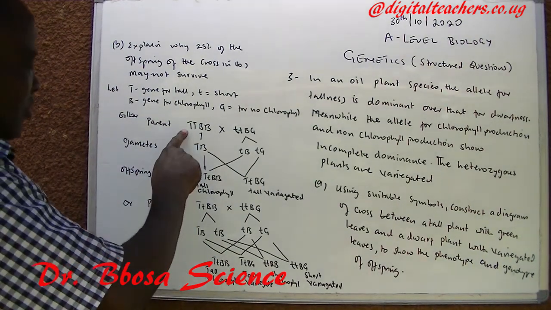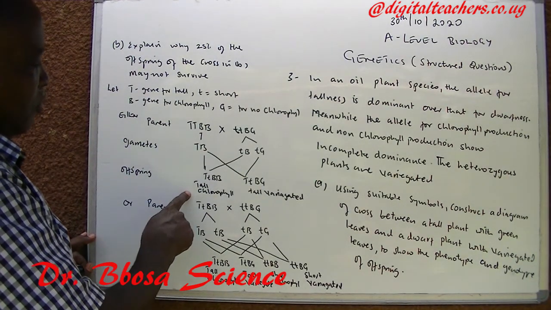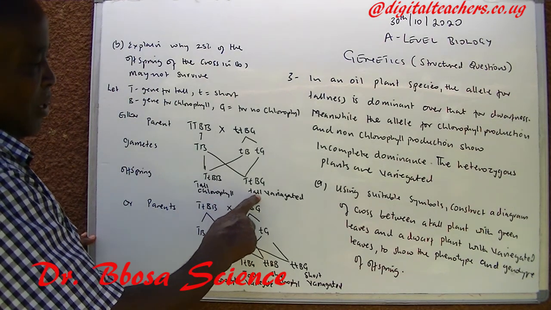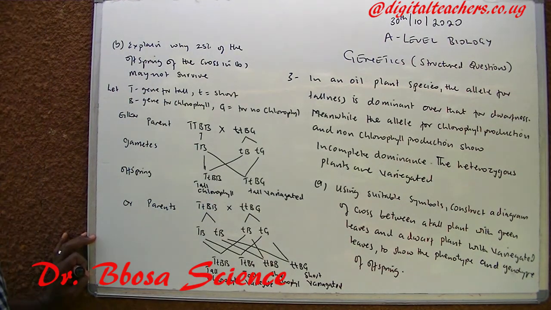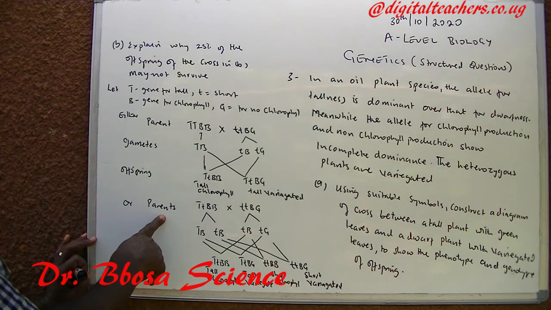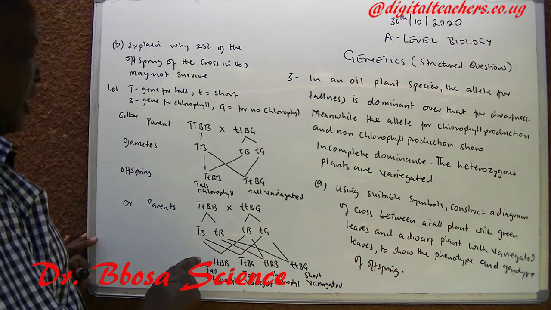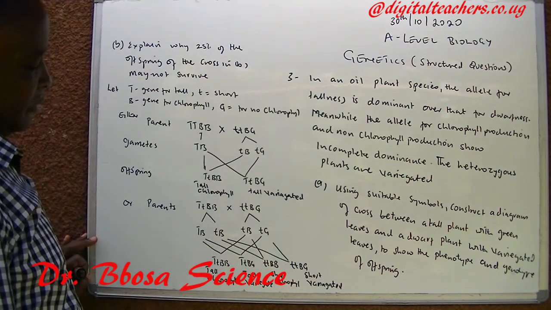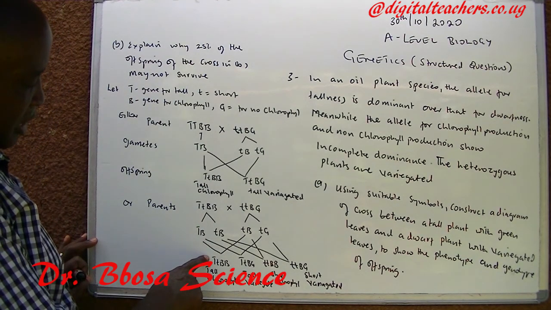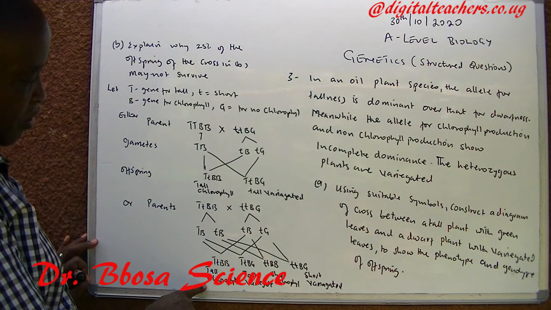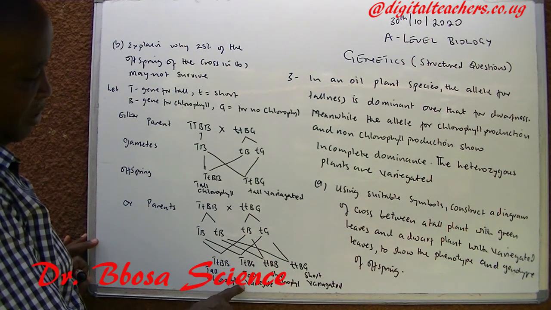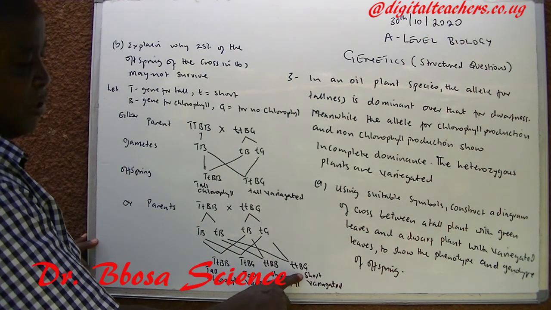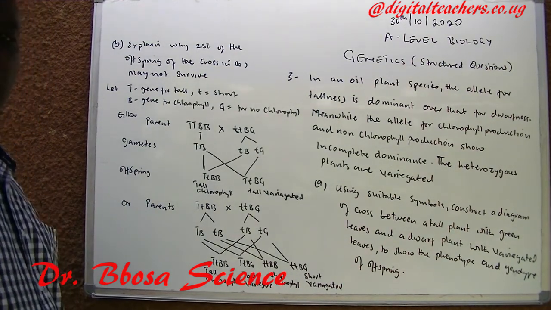In the first cross, we have one tall plant with chlorophyll and one tall plant with variegated leaves. In the second case, where the genotype of the tall plant is capital T, small t, we have a tall plant with chlorophyll, a tall plant with variegated leaves, a short plant with chlorophyll, then a short plant with variegated leaves.